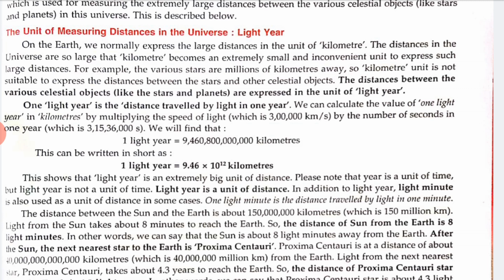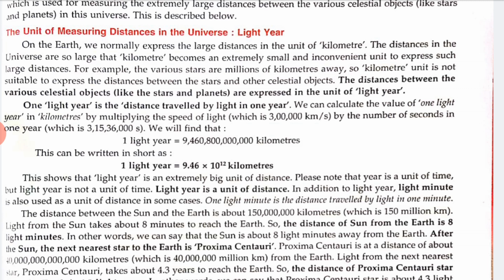We can calculate the value of 1 light year in kilometers by multiplying the speed of light, which is 3 lakh kilometer per second, by the number of seconds in 1 year, which is 3 crore 15 lakh 36,000 seconds.